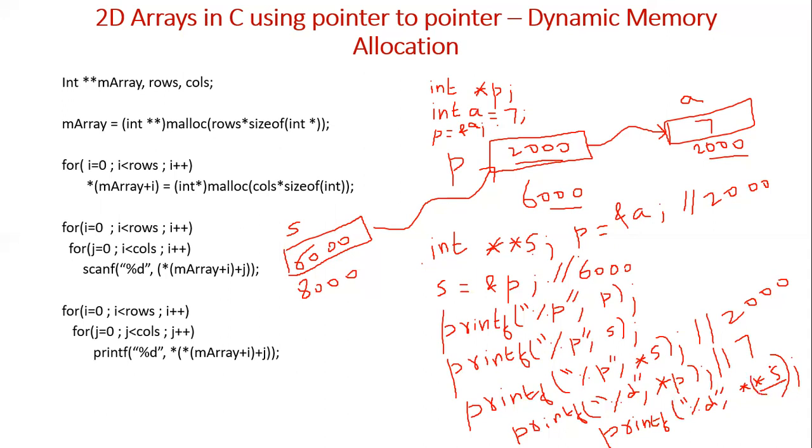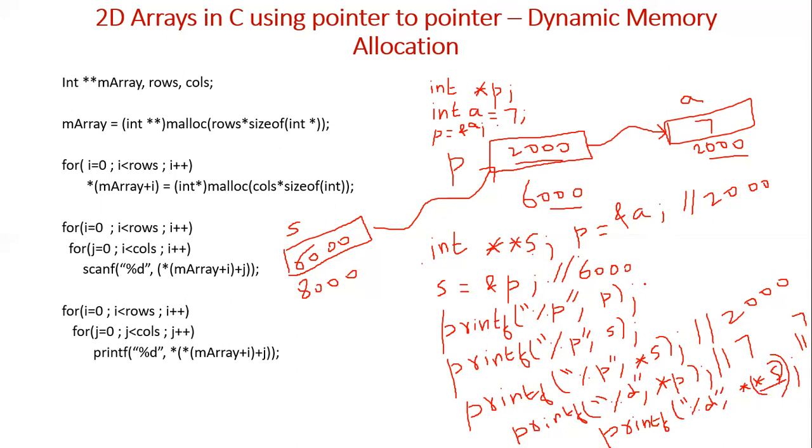So again, for this you are applying star. Star S is value at 6000, that is 2000. So star of star S is value at 2000, that is 7. So this also will display 7, right? Okay, so this is how pointer to pointer works.